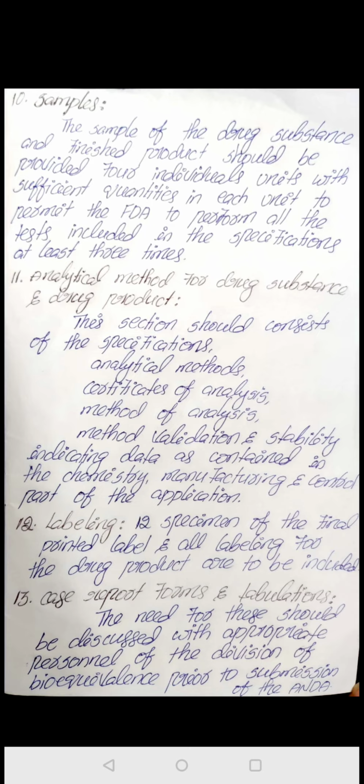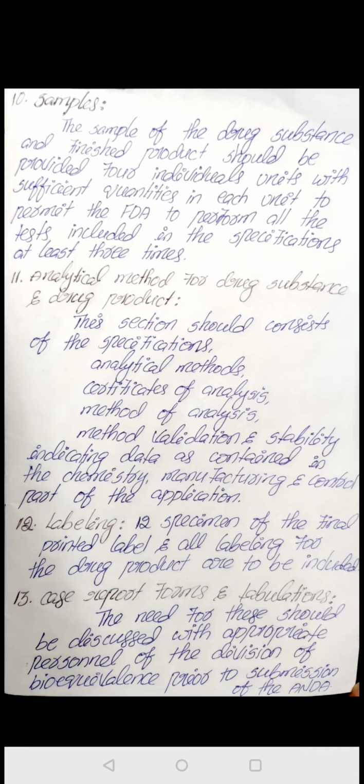Like that, in 4 times they will check the drug for its quality and other specifications.